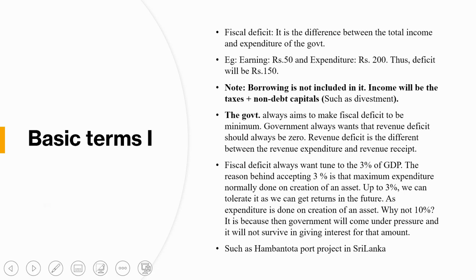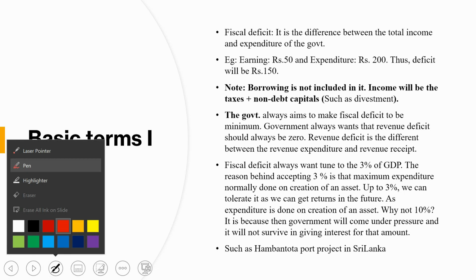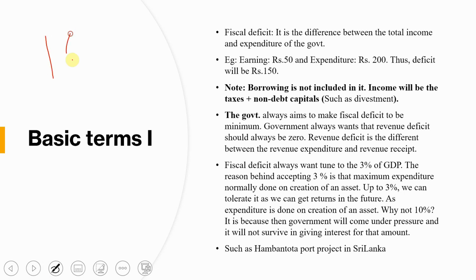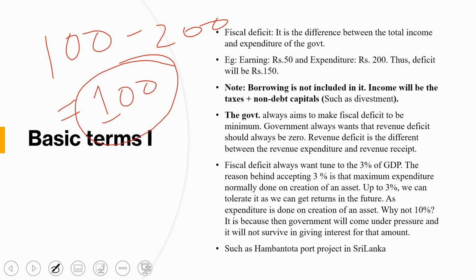It is similar to this: you are earning rupees 100 and you are spending rupees 200. So what will be your deficit? Rupees 100 is your deficit. It means you are spending more than you are earning. Similar concept happens with the government, and the same example is given here.